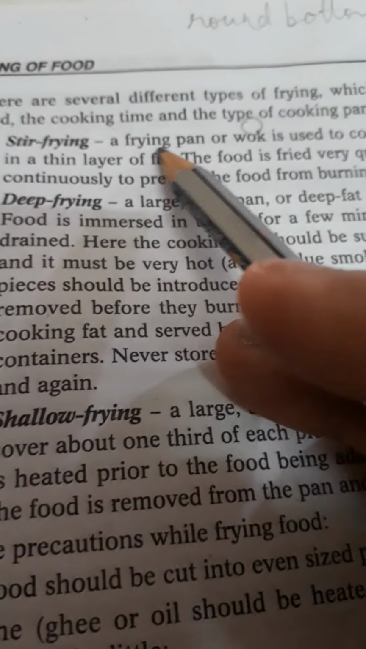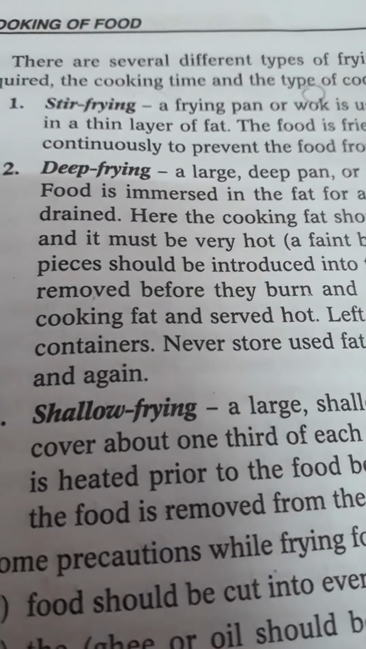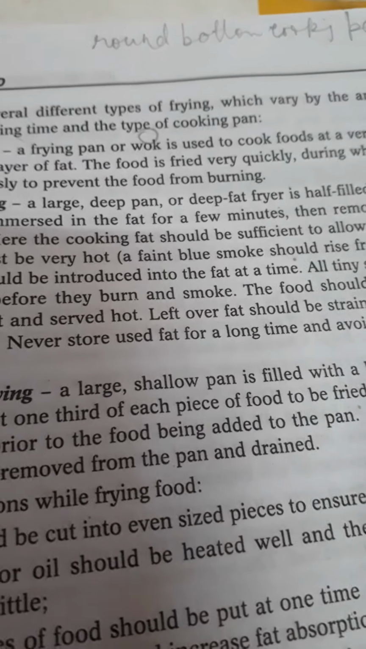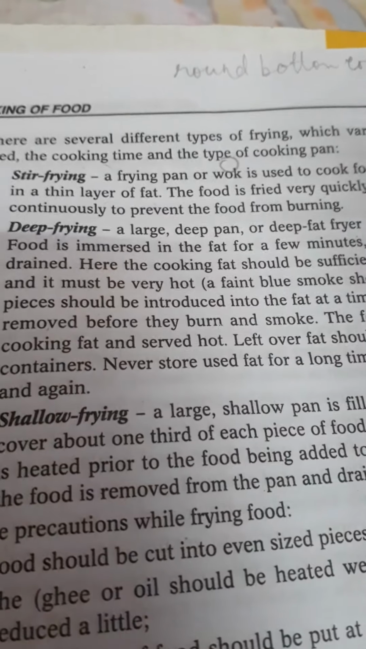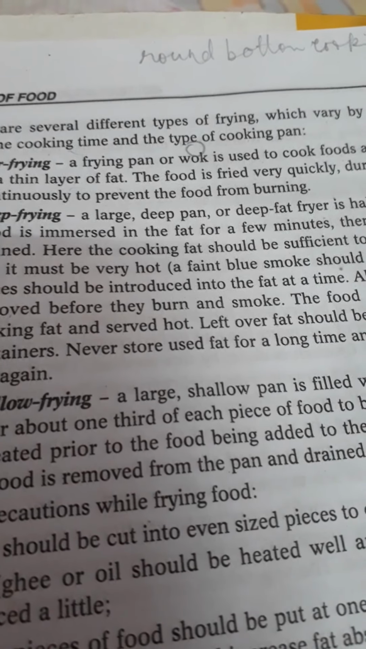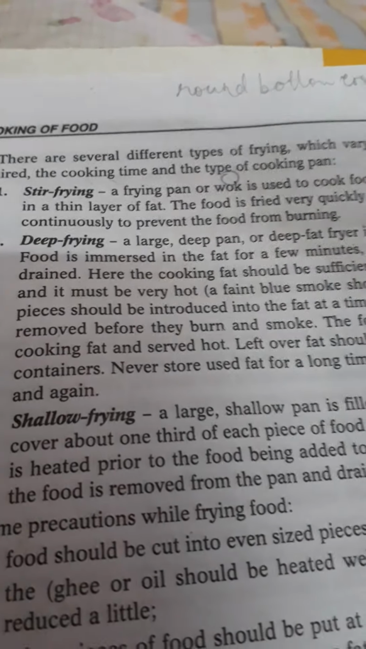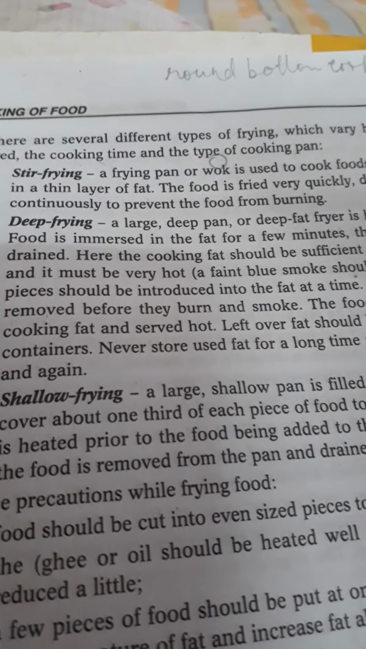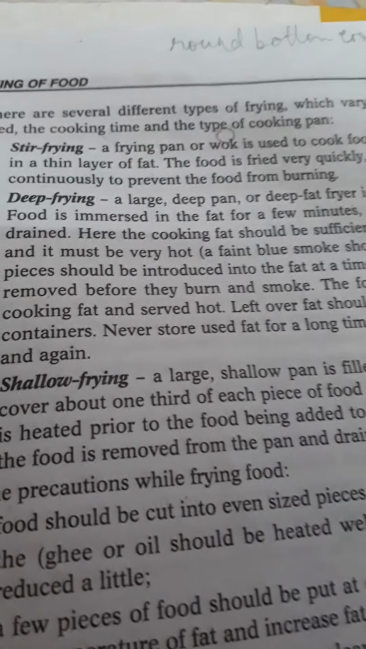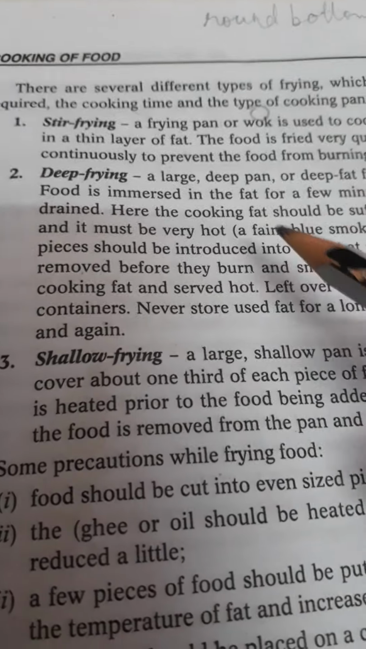So for stir frying, a frying pan or wok is used to cook food. Wok is a round bottom cooking pan. You can use a round bottom cooking pan to cook food at a very high temperature in a thin layer of fat, and here only a thin layer of fat is used. The food is fried very quickly, during which time it is stirred continuously to prevent the food from burning. You have to stir it continuously so that it may not get burnt. Okay, that is stir frying. You have to take a very thin layer of oil in it, and then you put the food and fry it by stirring it continuously.